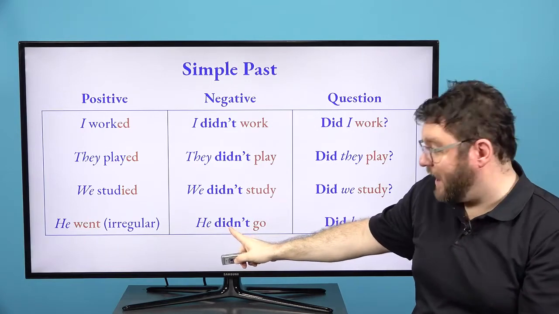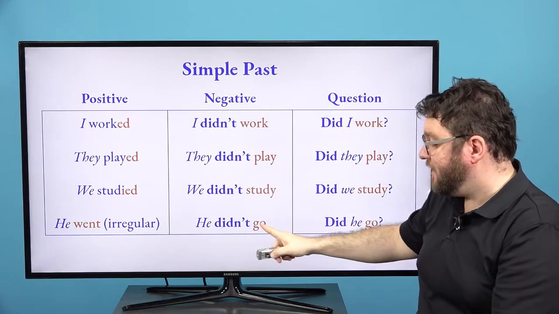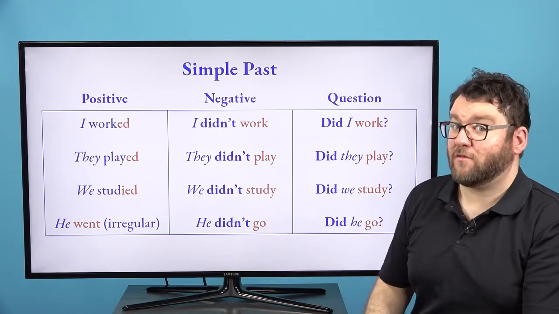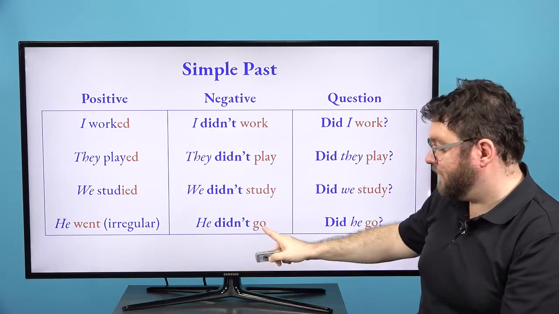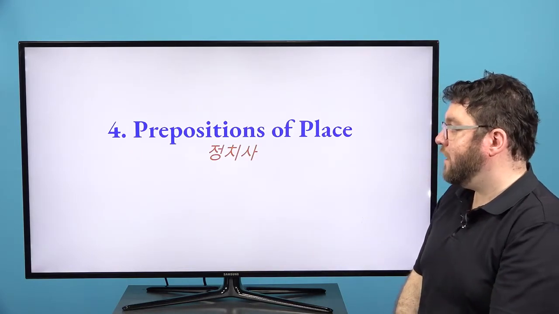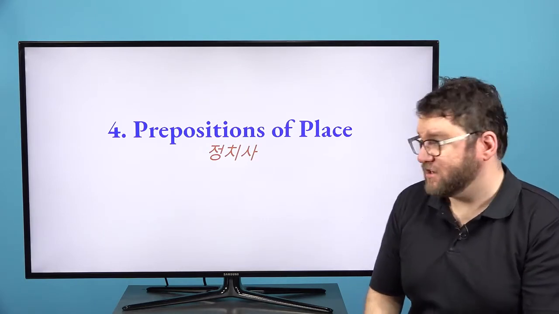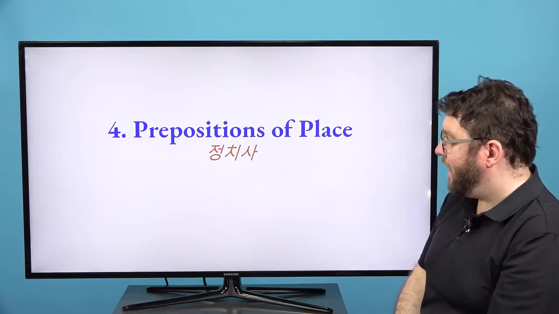Remember with the 조동사, we change. 조동사 becomes past tense, and we put the past tense verb back to go. Okay, so please remember that. 조동사이니까 this changes back. So now let's look at our prepositions of place. In Korean, you say 전치사. I'm going to check my watch to see if we're running on time. We are running on time.